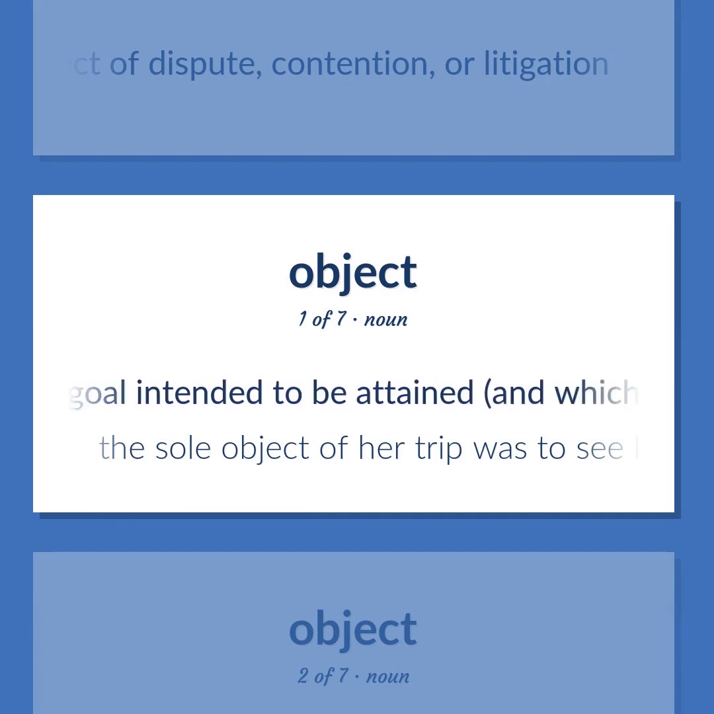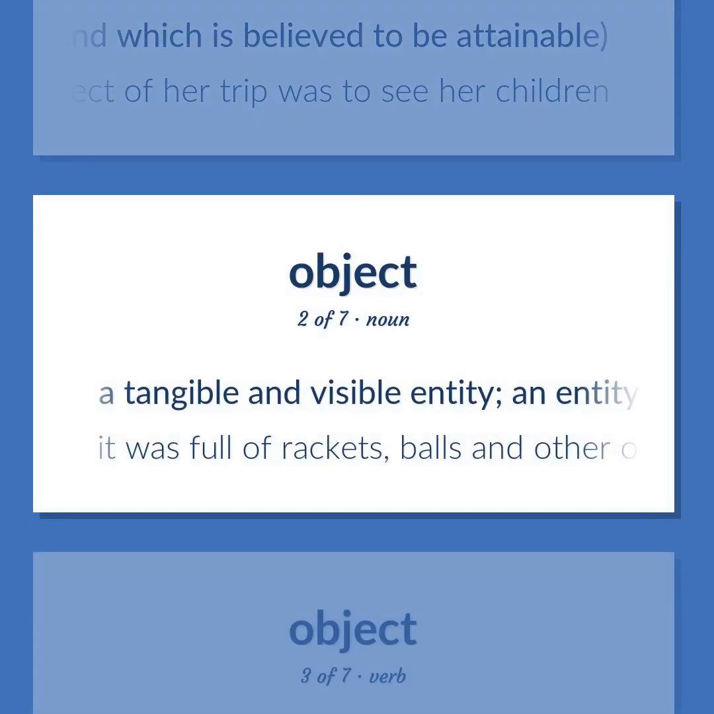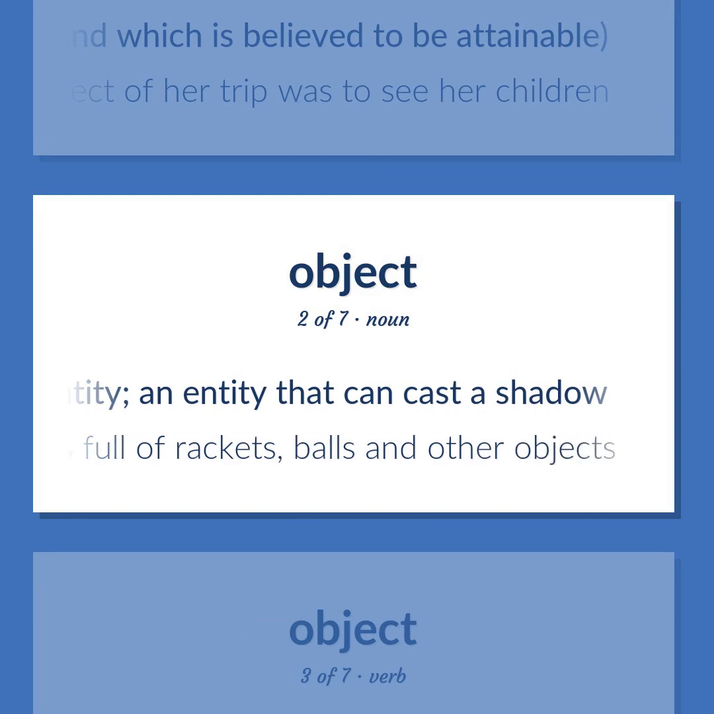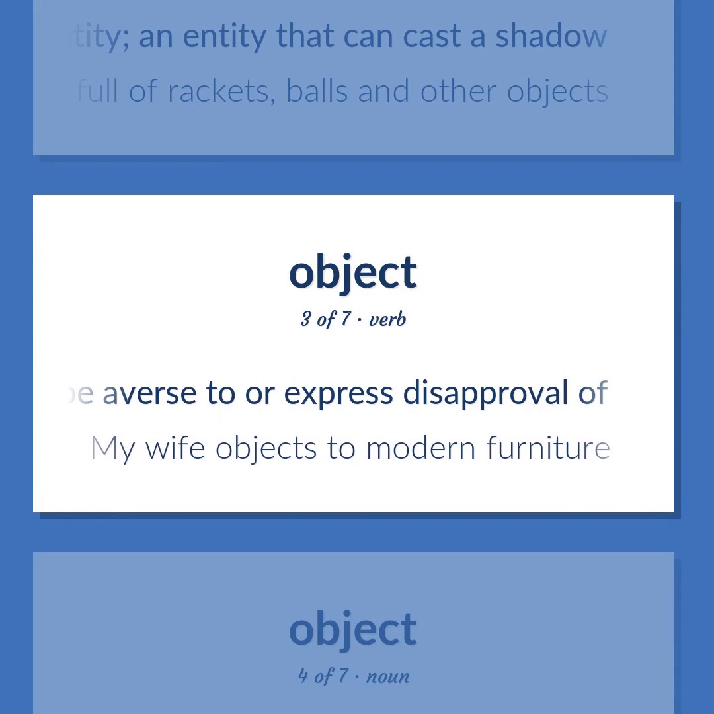Object. The goal intended to be attained, and which is believed to be attainable. The sole object of her trip was to see her children. A tangible and visible entity. An entity that can cast a shadow. It was full of rackets, balls and other objects. Be averse to or express disapproval of. My wife objects to modern furniture.